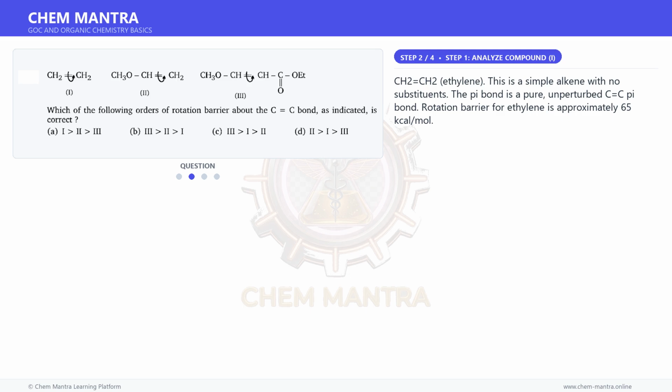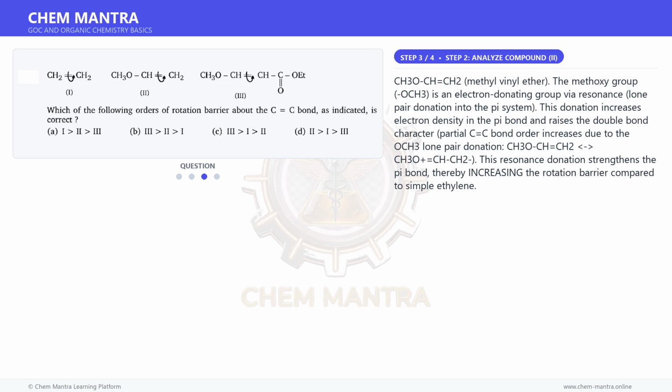CH2=CH2, ethylene. This is a simple alkene with no substituents. The pi bond is a pure, unperturbed C=C pi bond. The rotation barrier for ethylene is approximately 65 kilocalories per mole. Moving on to the next step.